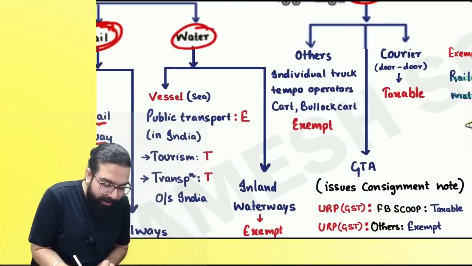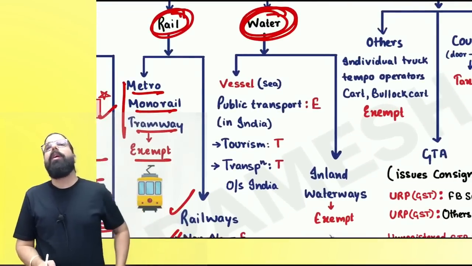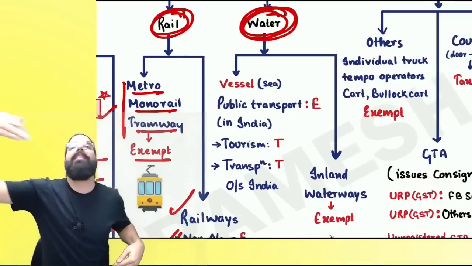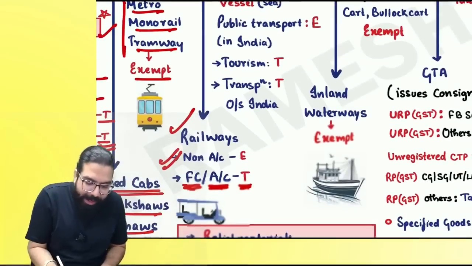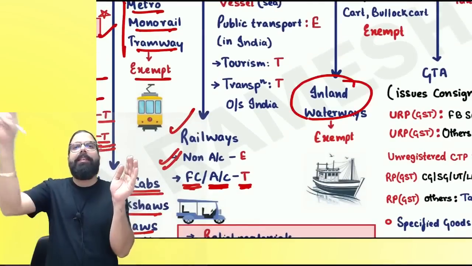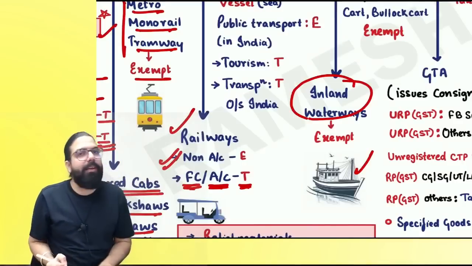The next one over here is vessel transportation. What do you mean by vessel transportation, everyone? Vessel in case of sea. Inland waterways is within India when you are using the rivers. Are we clear, everyone? Inland waterways is when you are using the river route. In India, there is a long river route. When river routes are used, the government has said it is always exempt.